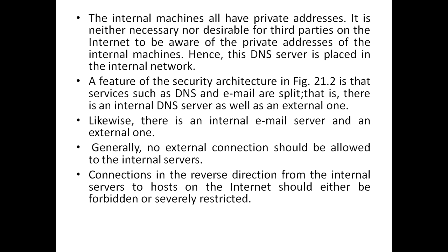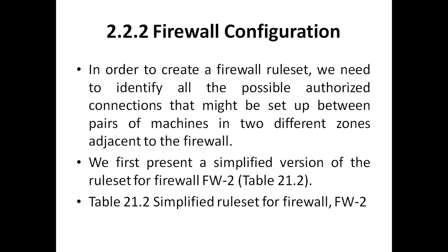A feature of the security architecture shown in the figure is that services such as DNS and email are split. There is an internal DNS server as well as an external one. Likewise, there is an internal email server and an external one. Generally, no external connection should be allowed to the internal servers. Connections in the reverse direction from the internal servers to hosts on the internet should either be forbidden or severely restricted.